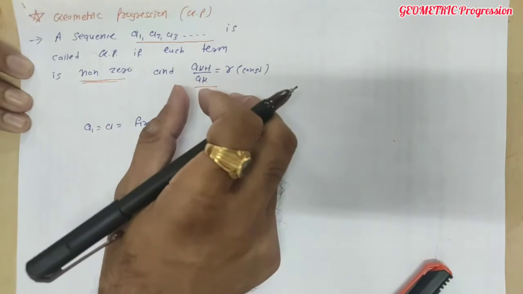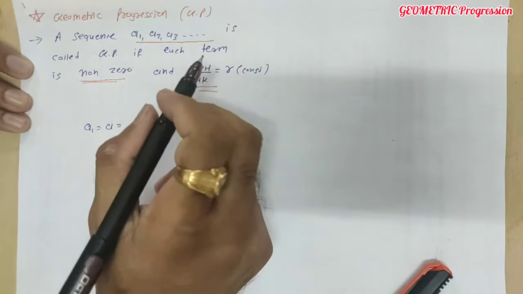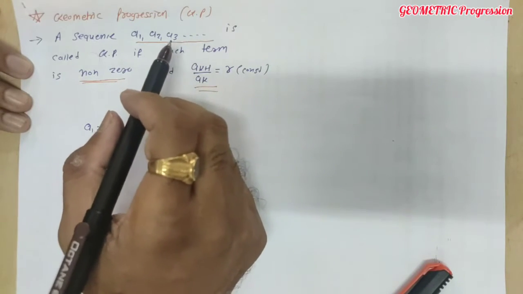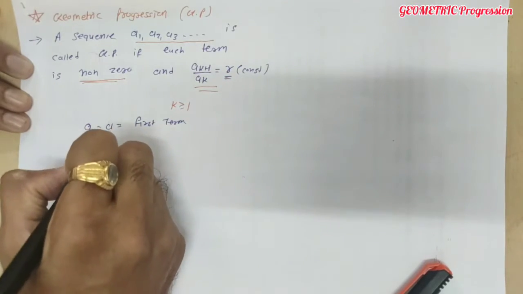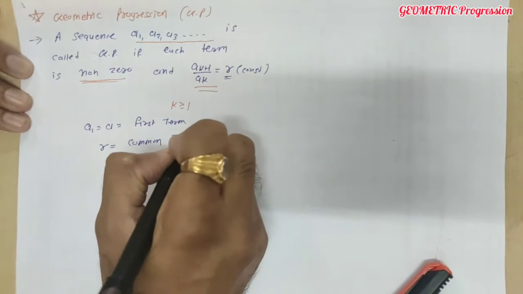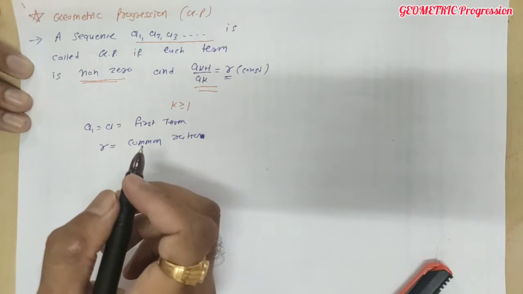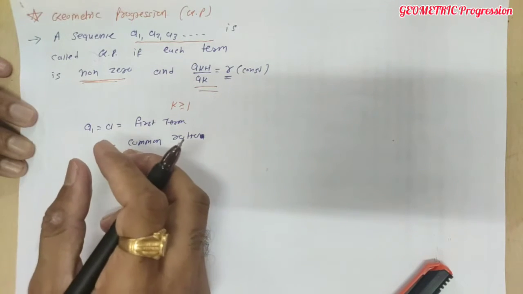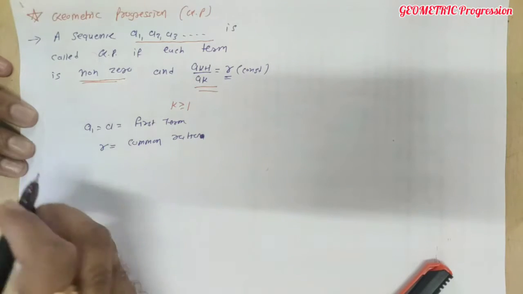These are the notations we use for the first term. In our arithmetic progression we considered the common difference, which was d. The difference between two consecutive terms must be constant in an arithmetic progression, while here the ratio must be constant. So that ratio is known as the common ratio. This r is nothing but the common ratio, and this a is known as the first term. Clear? This is the definition of GP: the ratio between two consecutive terms must be constant and each term must be non-zero.